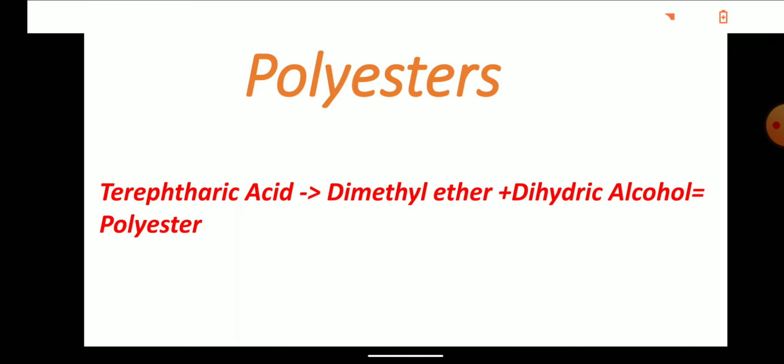Terephthalic acid gives dimethyl ether. This dimethyl ether in addition with dihydric alcohol gives polyester. Polyester is the most commonly used synthetic fiber. Polyester is made by reacting terephthalic acid to dimethyl ether, then with dihydric alcohol.